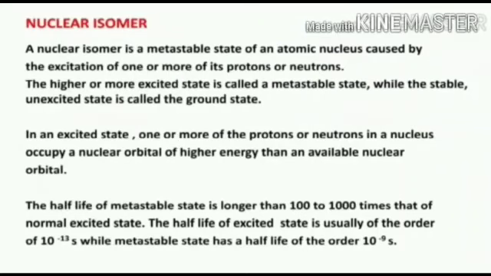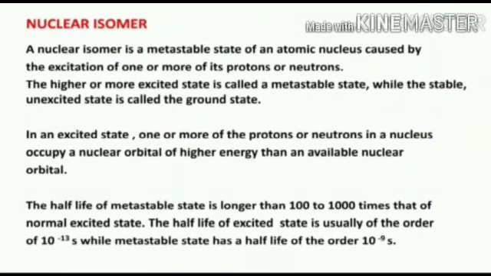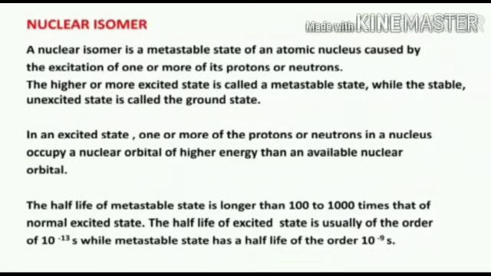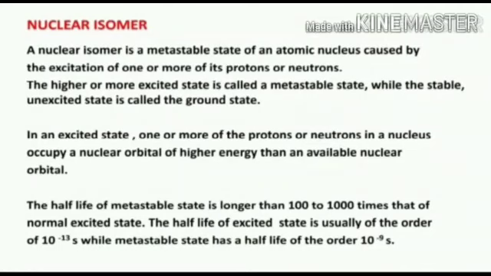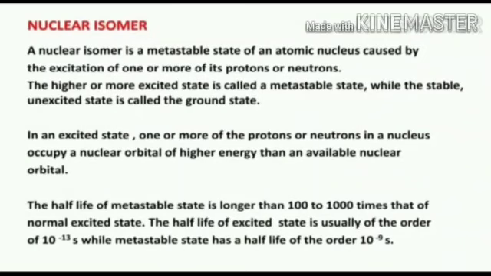A nuclear isomer is a metastable state of an atomic nucleus caused by the excitation of one or more of its protons or neutrons. The higher or more excited state is called a metastable state, while the stable unexcited state is called the ground state. In an excited state, one or more of the protons or neutrons in a nucleus occupy a nuclear orbital of higher energy than an available nuclear orbital.